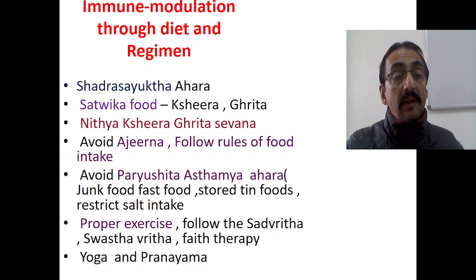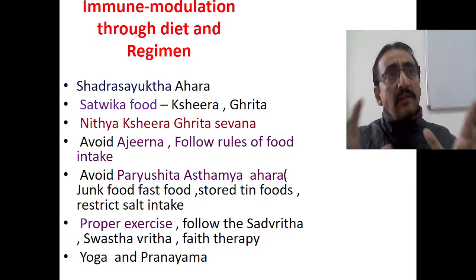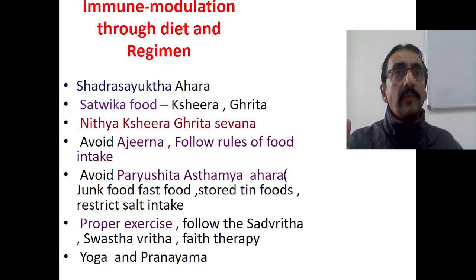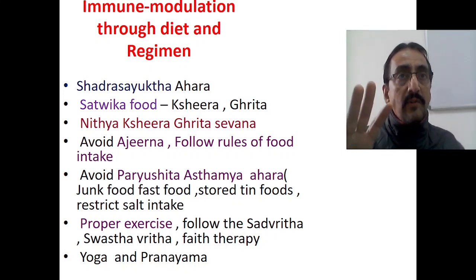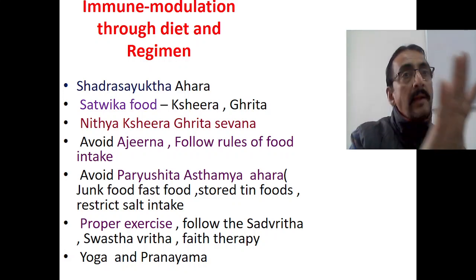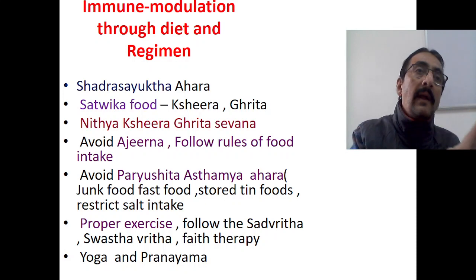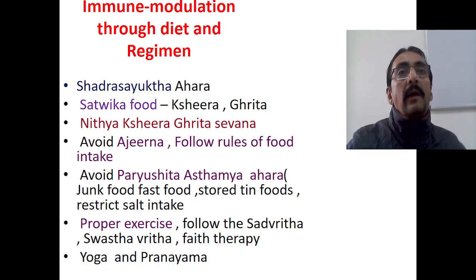Then go for proper exercise. Follow the Sadvritta, Swasthavritta, faith therapy, yoga, and pranayama. Why I am explaining is that these are all the things which will increase your Ojas. First it corrects your manas sattva, and then it increases your Ojas. Once the Ojas is corrected, the hyper-exaggeration of the immune system is corrected, and that itself is the root of the treatment.